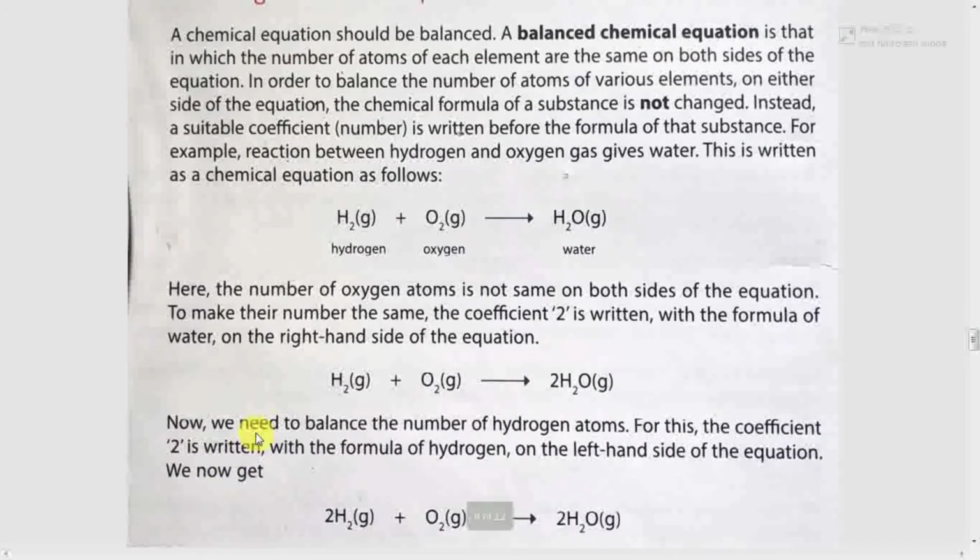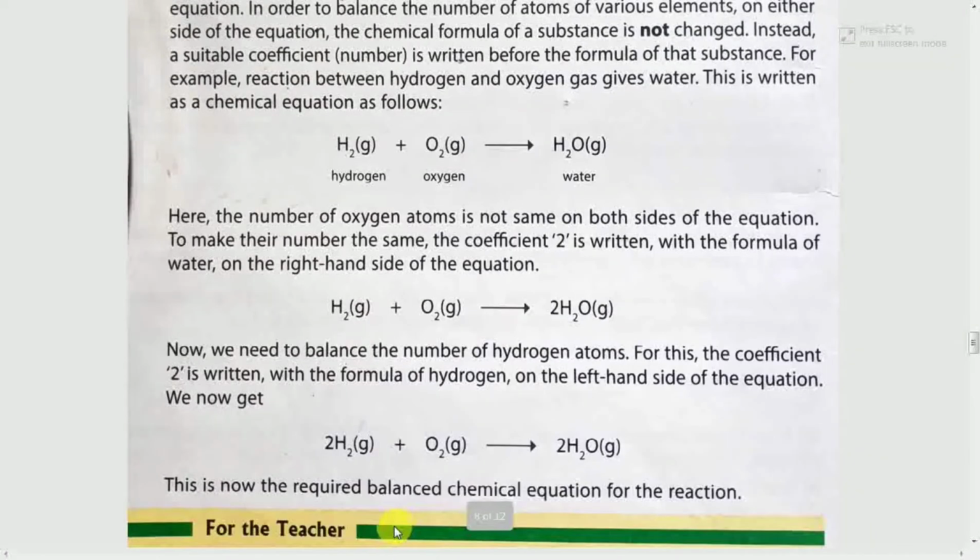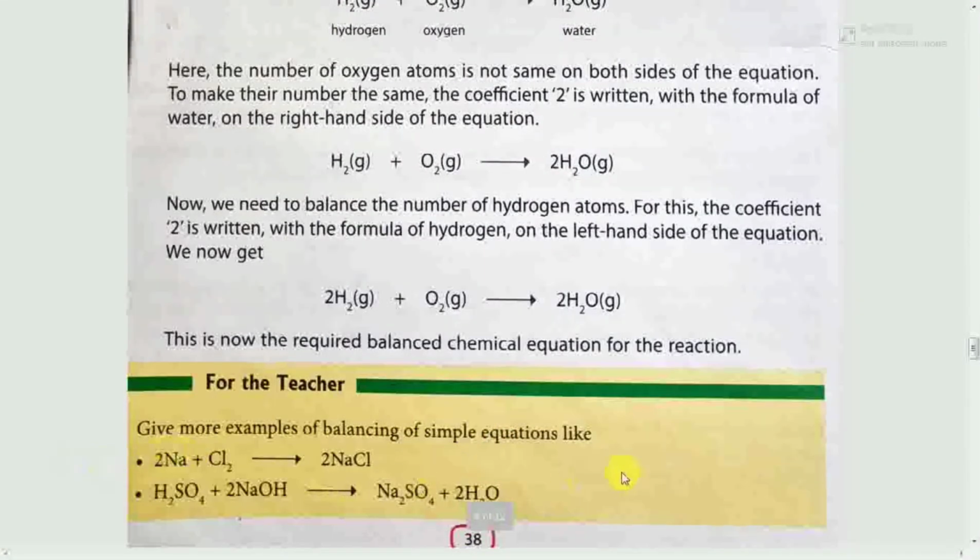Now we need to balance the number of hydrogen atoms. For this, the coefficient 2 is written with the formula of hydrogen on the left hand side of the equation, and we now get 2H2 + O2 = 2H2O. This is now the required balanced chemical equation for the reaction.